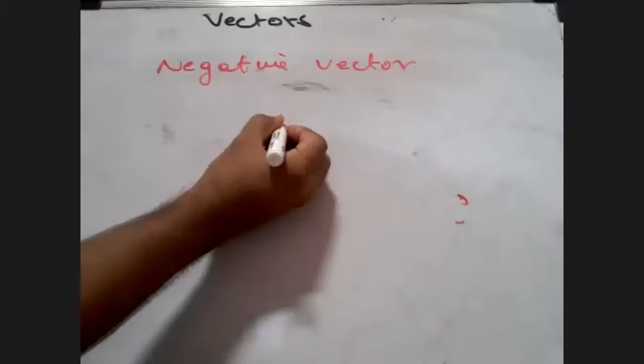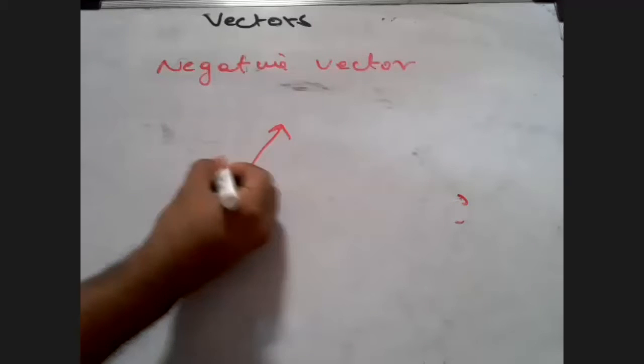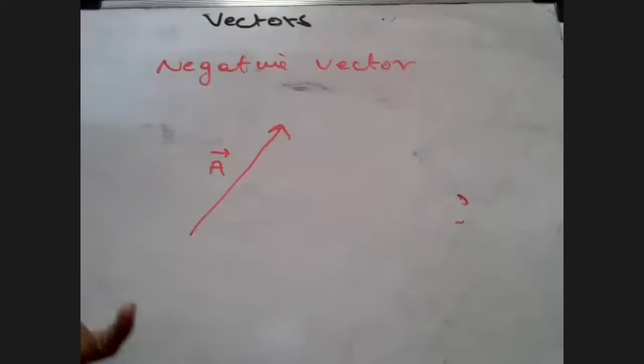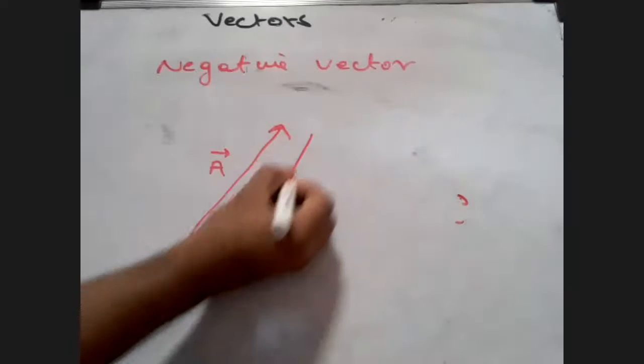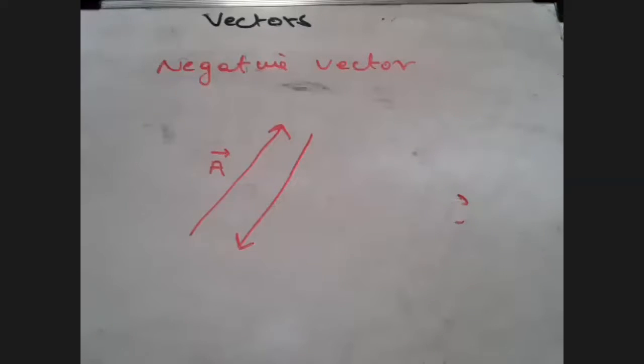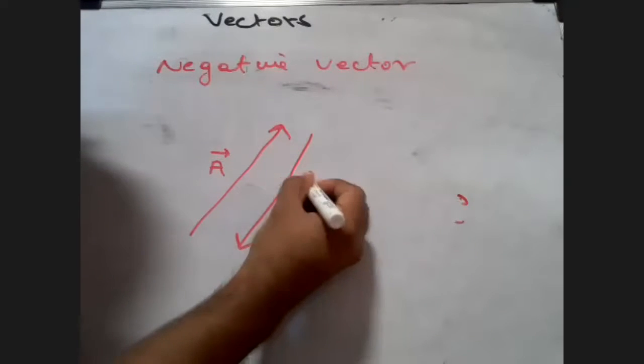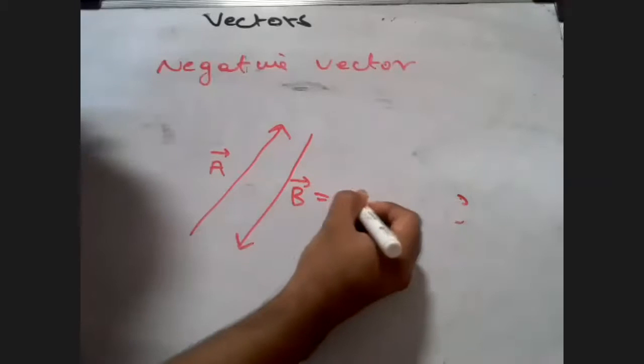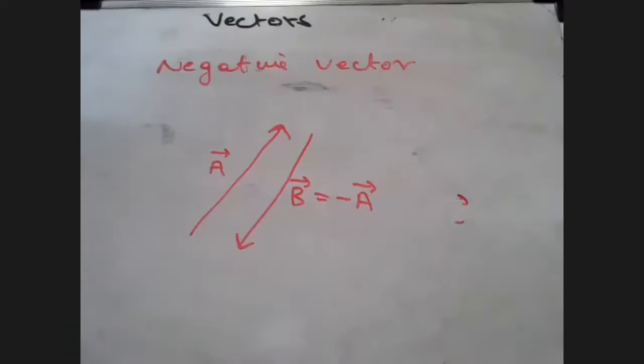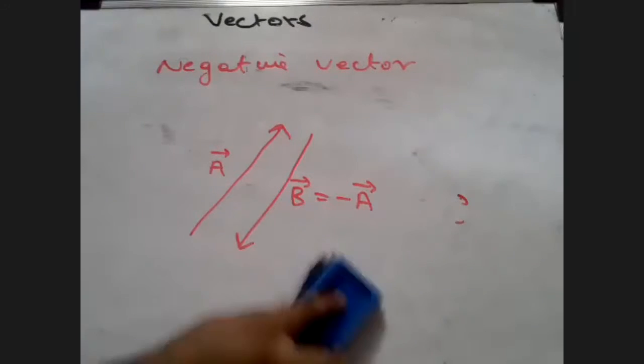See, negative vector, students. Suppose I am saying that this is my A vector. In the opposite direction, yes, it will be in the opposite direction. So if there is another vector with the same physical quantity but in the opposite direction, then it will be a negative vector. I can say that if this is B vector, then this B vector is the negative of A vector. Can I say that? Yes or no? Yes, sir. So you can see here that this is a negative vector. Why did I tell you this? Because right now we are going to find out what is going to be the vector subtraction.